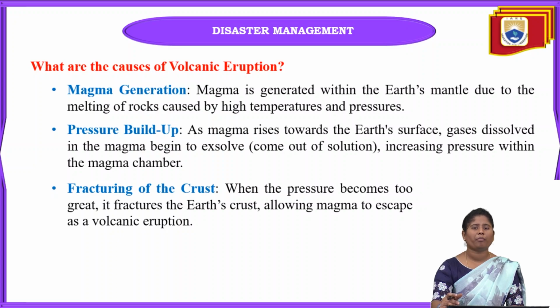When there is high temperature and pressure in the earth crust, magma is formed by the melting of rock, whether sedimentary, metamorphic or igneous.